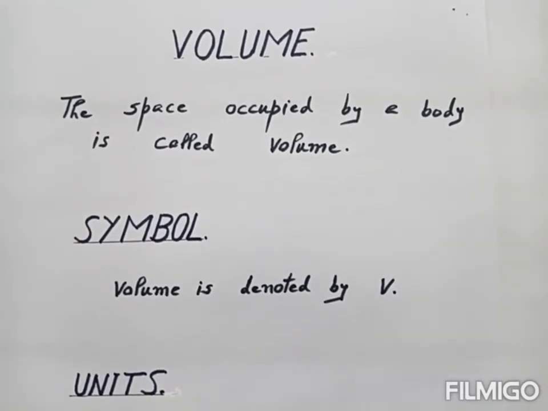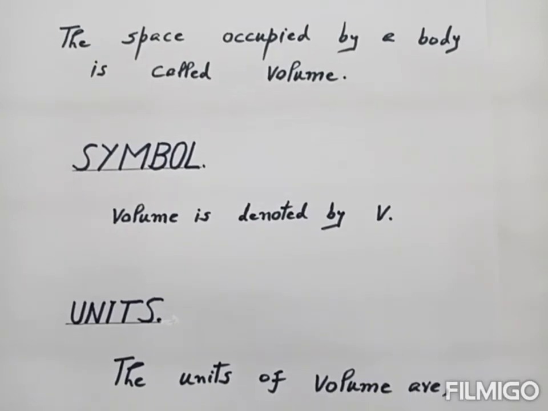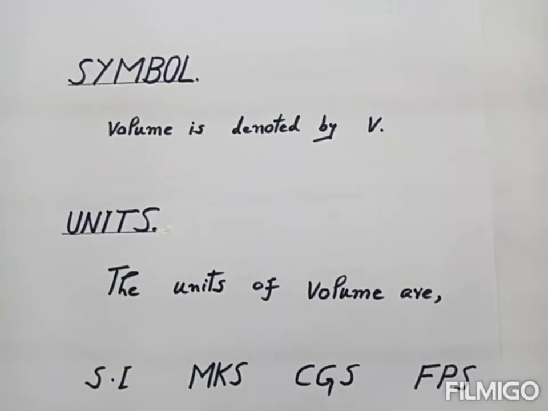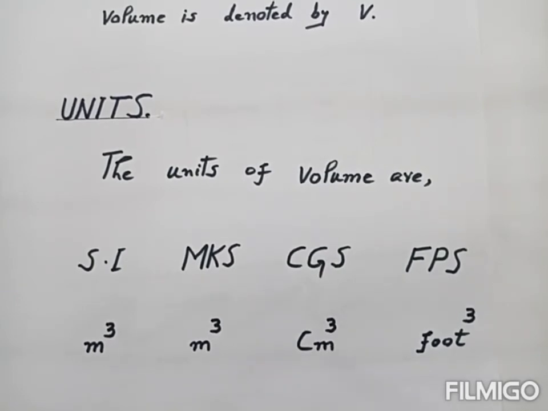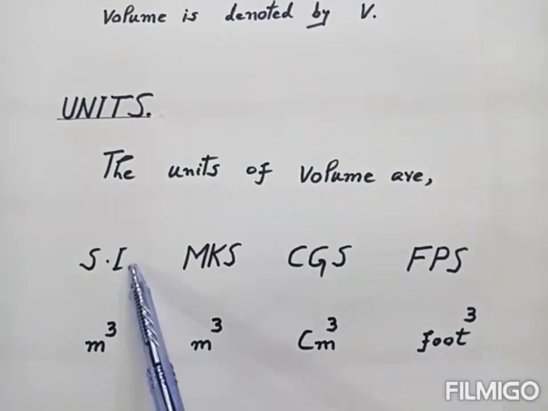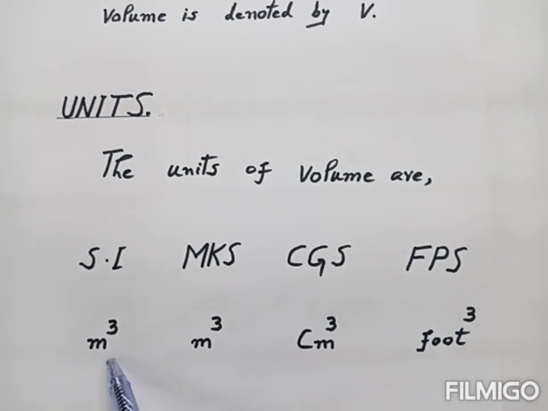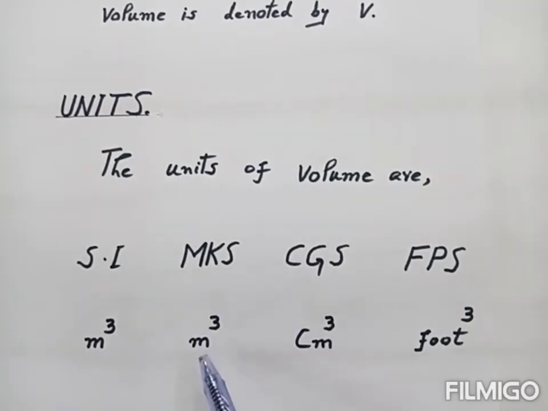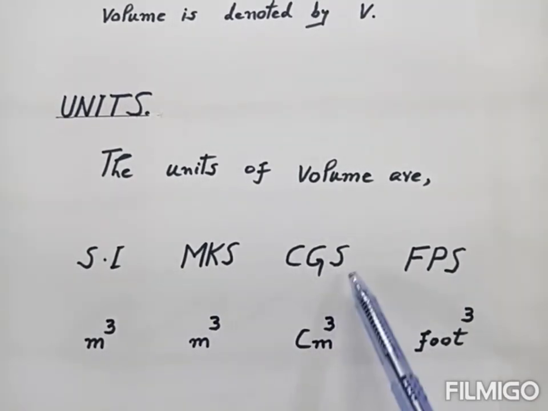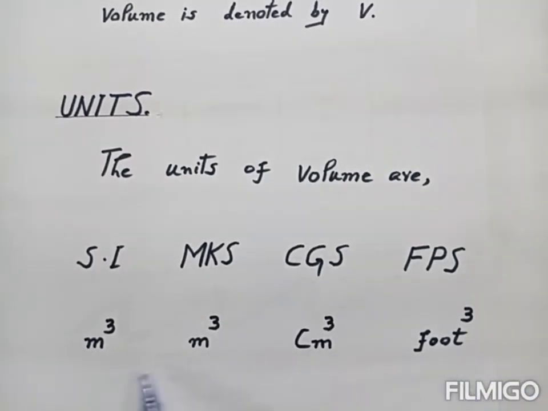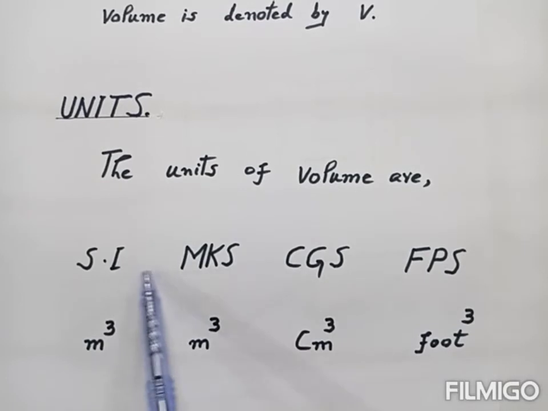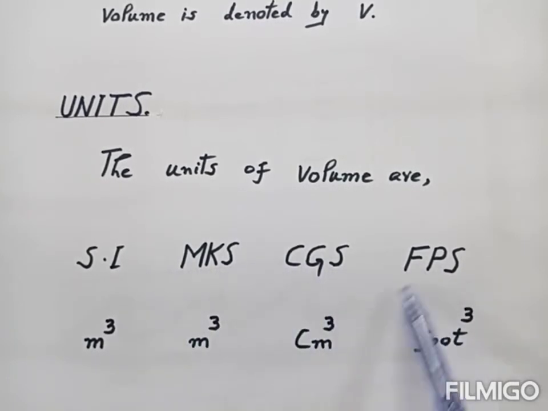Now what are the units of volume? We are going to discuss the units of volume in different systems. In SI system, the unit of volume is meter cube. In MKS system it is meter cube. In CGS system it is centimeter cube. In FPS system it is foot cube.